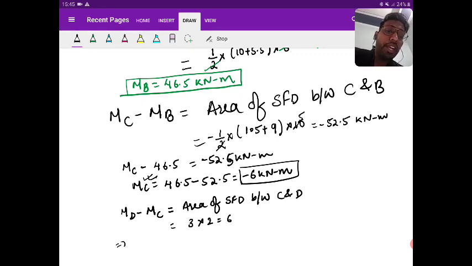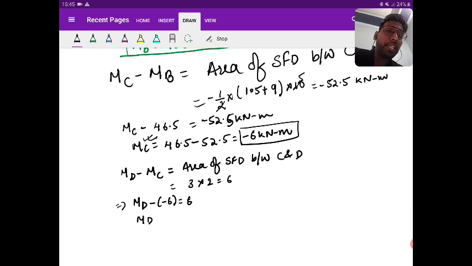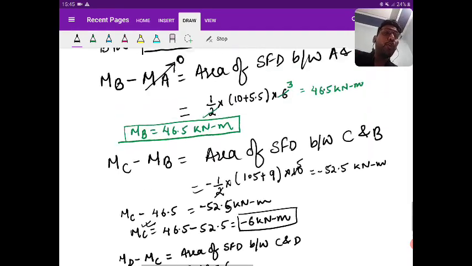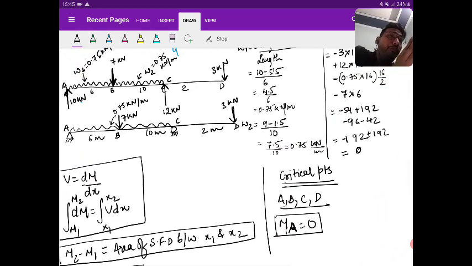We already had MC value, that is minus 6. So MD plus 6 is equal to 6, and I got MD is equal to 0. And it should be 0. If you look at the load intensity diagram, there is no force at the right of D, so it cannot create any bending moment at D. Yes or no?